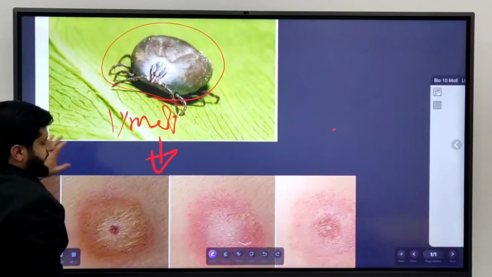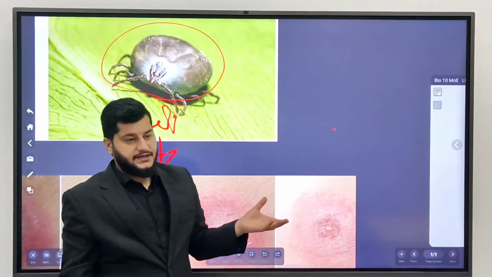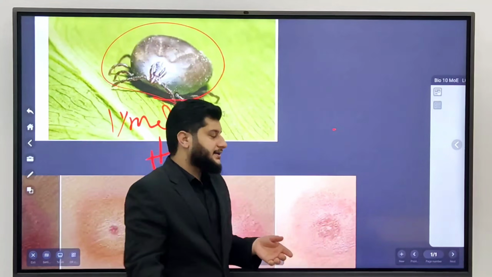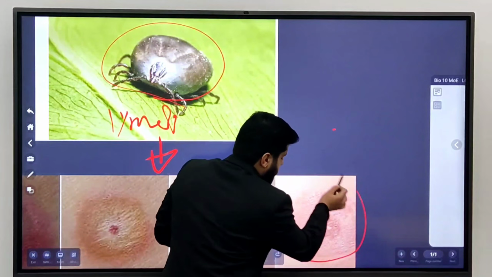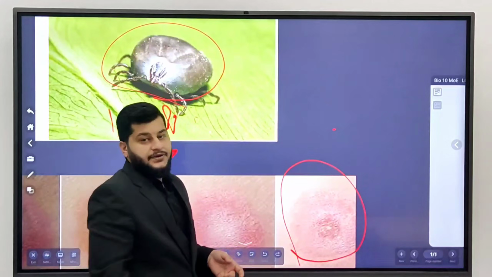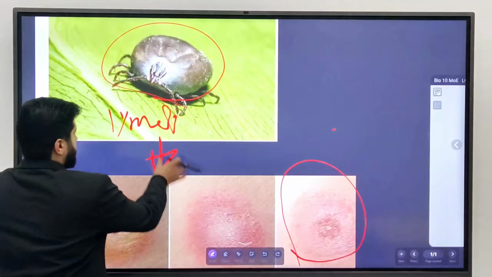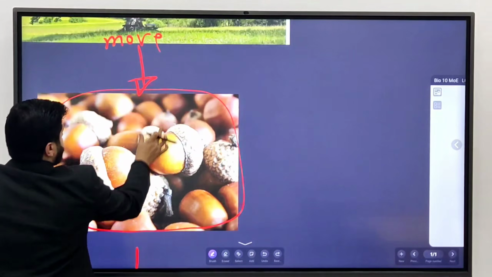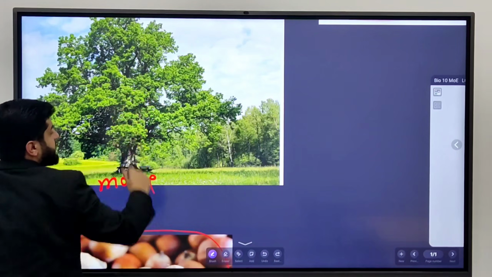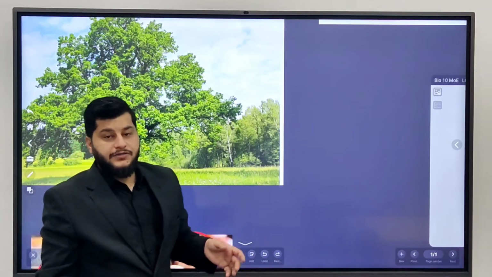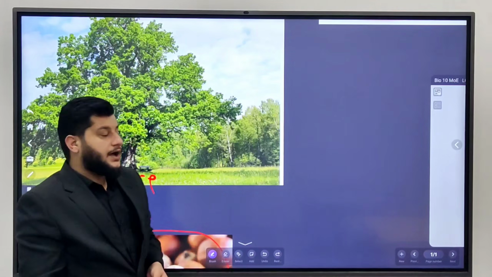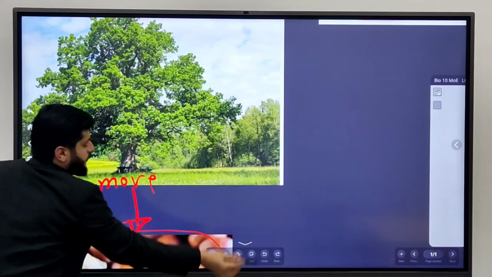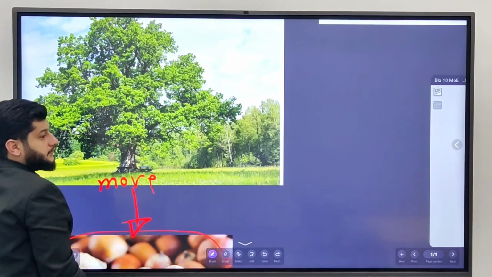So if you want to say, you can say that this Lyme disease or the death of that human was caused because of the oak tree, okay? That's the disturbance in the ecosystem. All things are connected to each other. How this oak tree was responsible for the death of someone, okay?